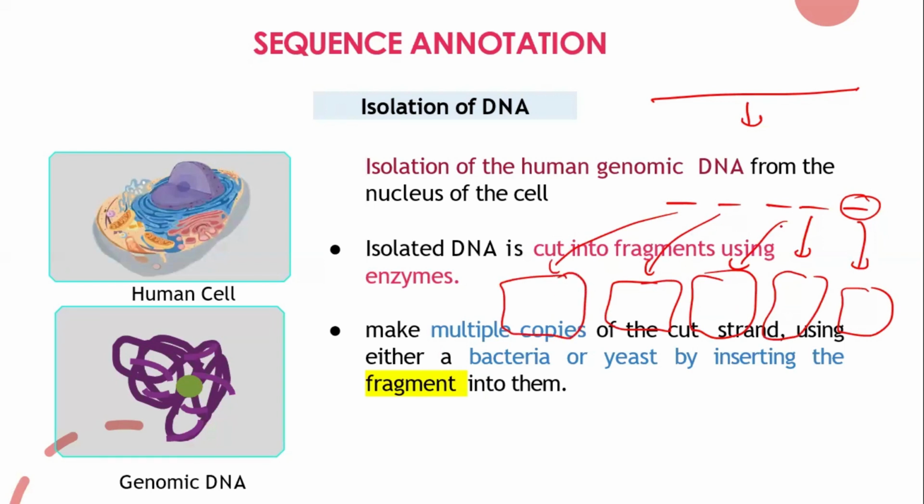That means we insert these small fragments into either bacteria or yeast to make multiple copies. So remember, the first step is to isolate the DNA, the second is to cut the DNA into small fragments, and the third is to put those small fragments into bacteria and make multiple copies.